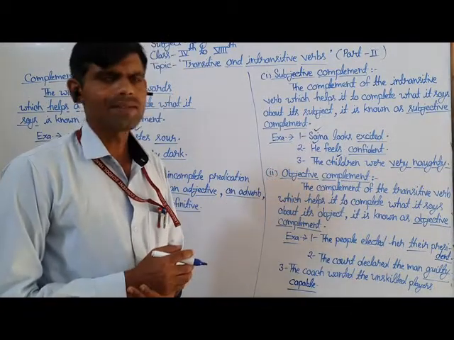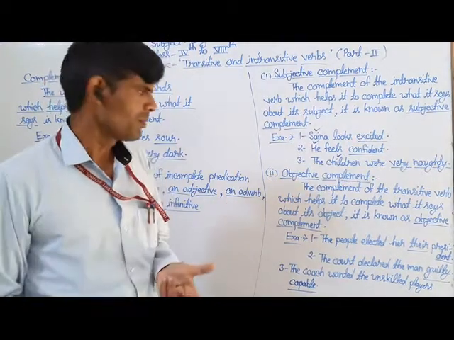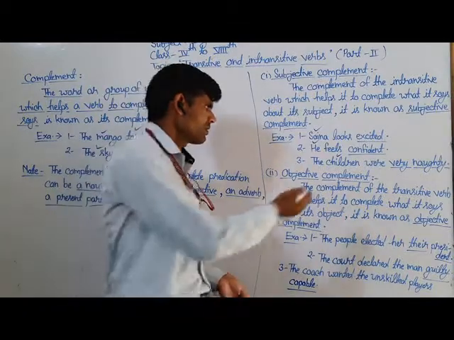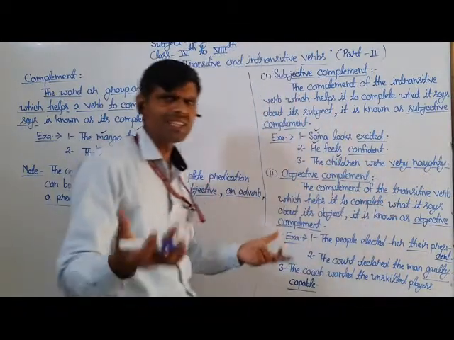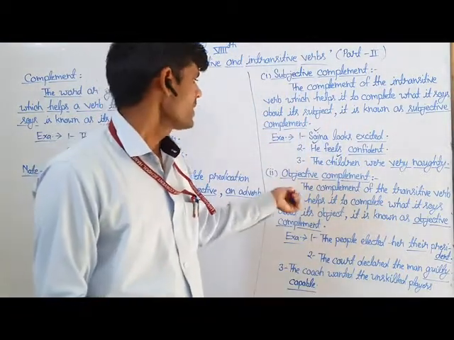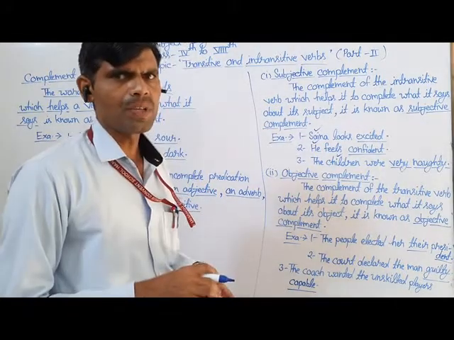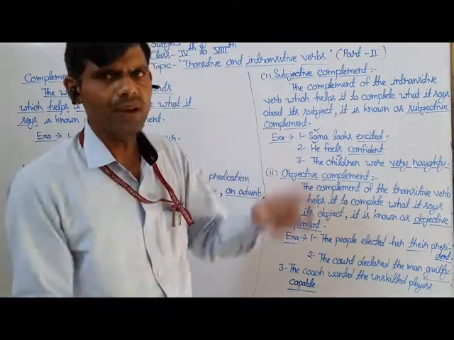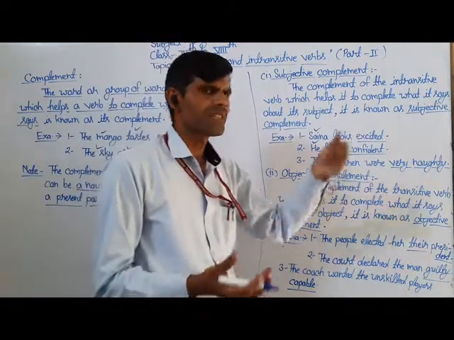You can simply say that the complement which gives additional information or description about its object is known as objective complement.